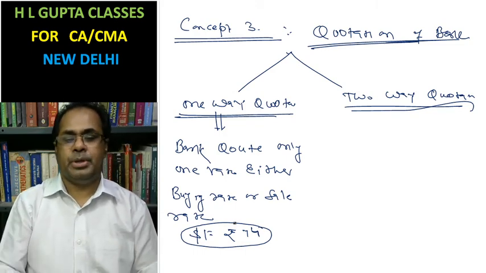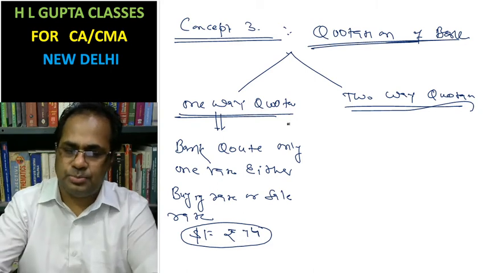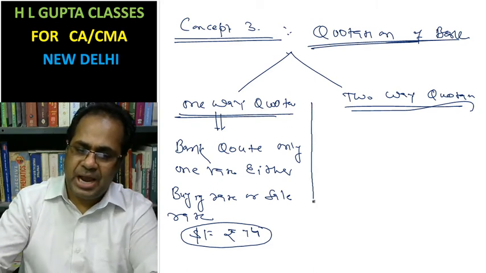Okay, sometimes the bank works both to buy as well as sell.